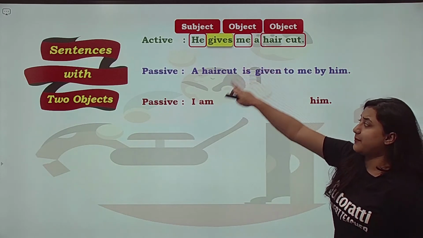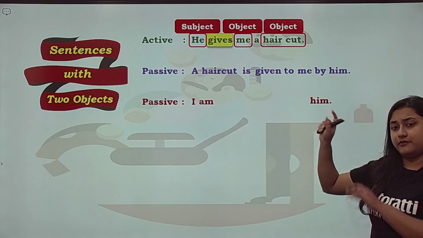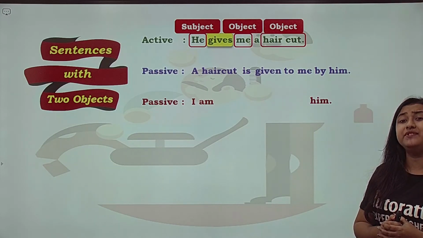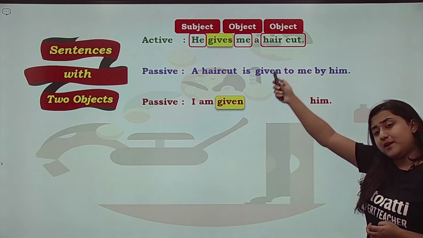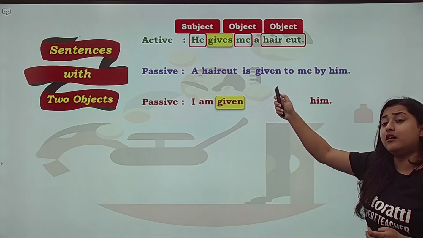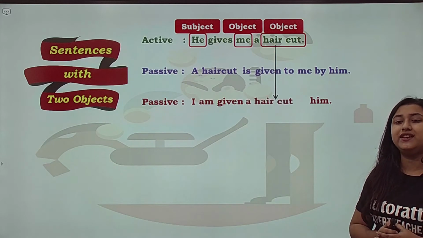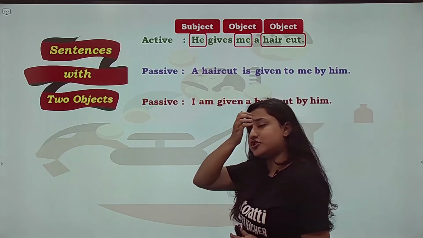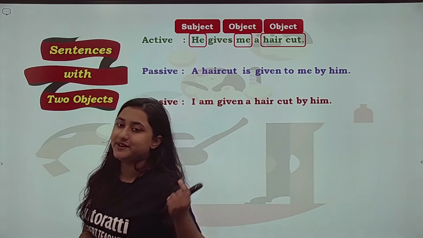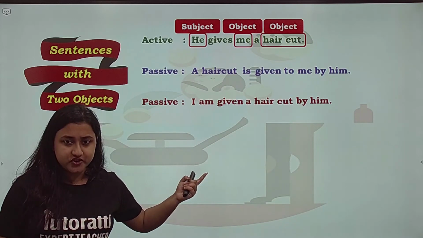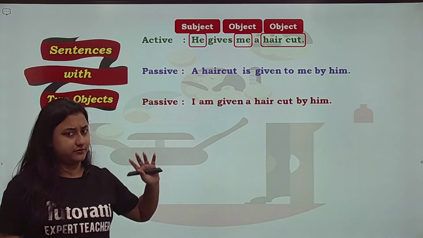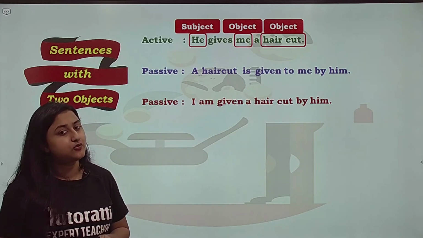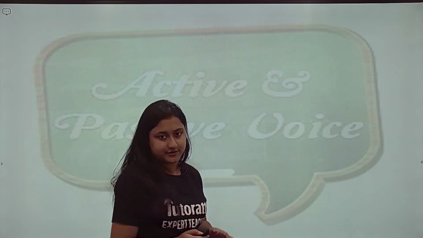Now look at the second one. We swap me, I am. We have added the to be verb. What is the past participle of give? Given. I am given. We also have to keep the second object in the sentence: I am given a haircut. And lastly we'll add by. I am given a haircut by him. So in the examination you write any one of these answers, it will be taken as correct. If there are two objects, remember you can swap any one with the subject, but remember that the second object has to be in the sentence. So there would be two possible answers.